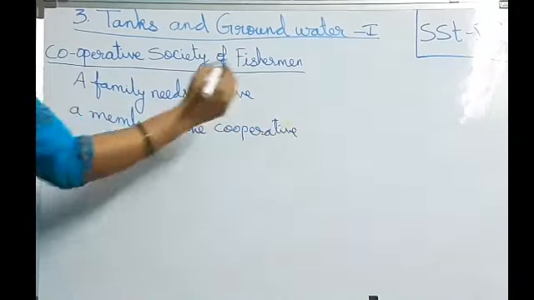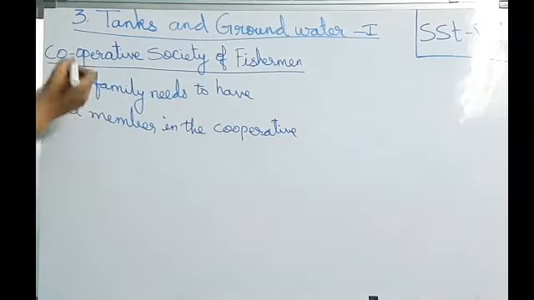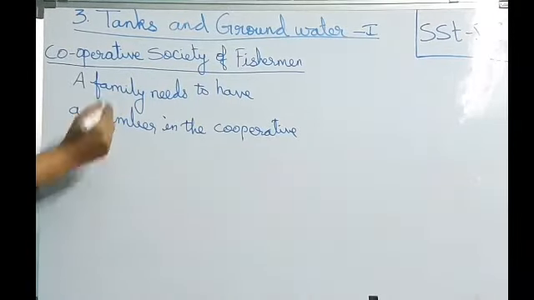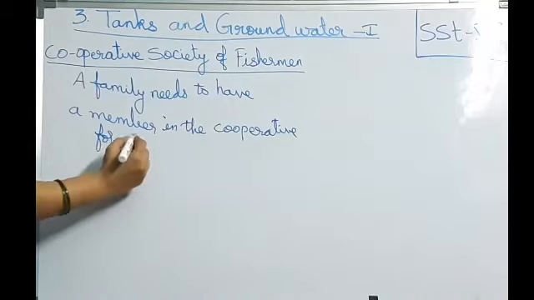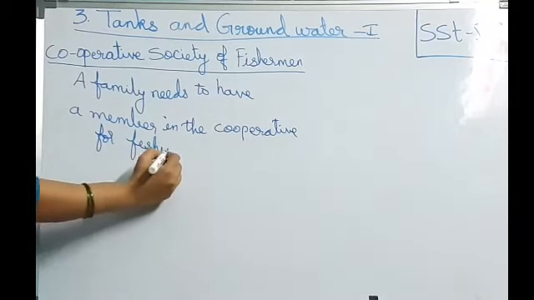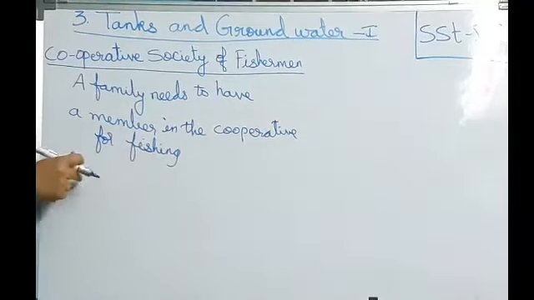A family needs a membership in the cooperative society for what? For fishing, students. They should become members of the cooperative society for fishing.